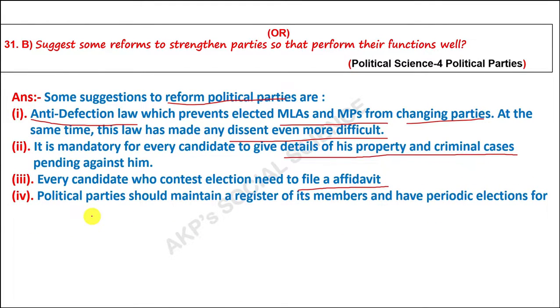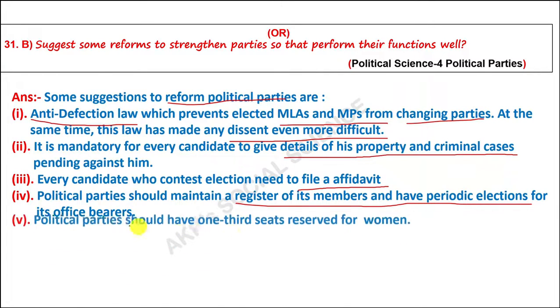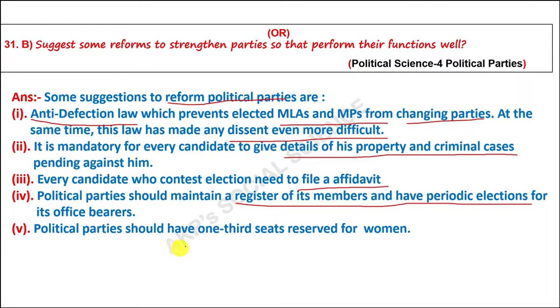Next, political parties should maintain a register of its members and have periodic elections for their office bearers. In every party, there will be a president, secretary, councillor, treasurer, etc. So, there should be regular or periodic elections to elect them, and they must maintain a register of the names. Next, political parties should have one third of seats reserved for women. So, women candidates should be given one third reservation.